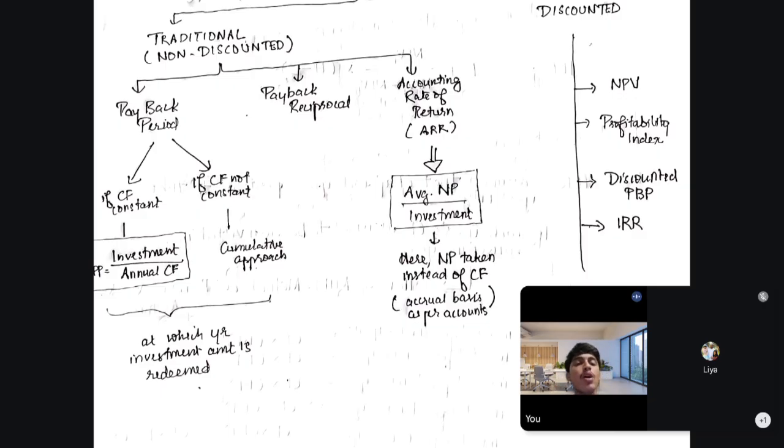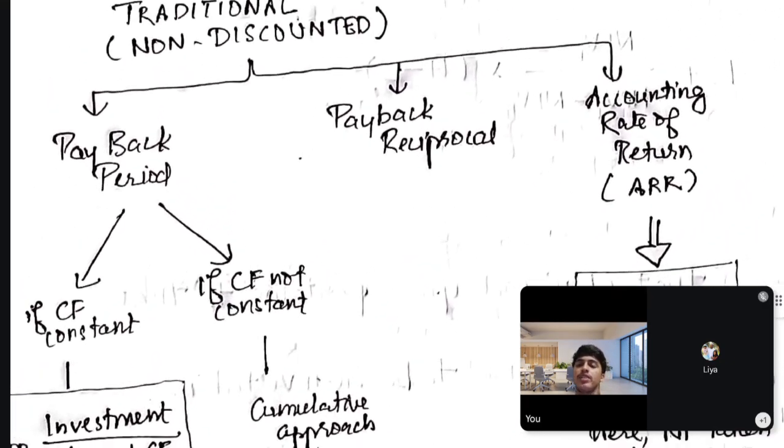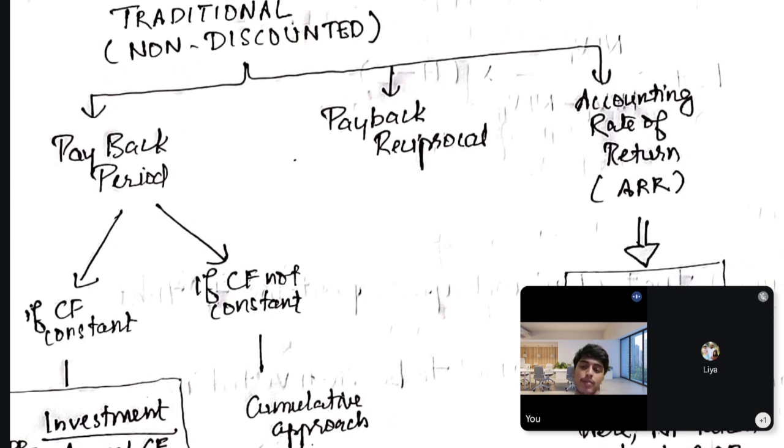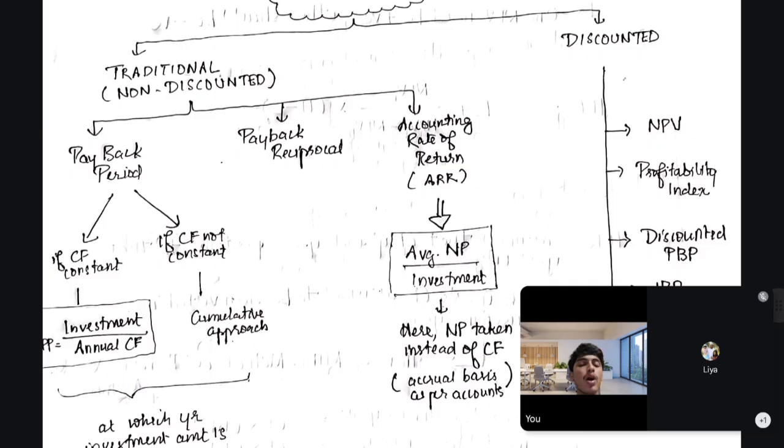So before that, we shall first discuss the discounted payback period. Then we can dive into the other topics, okay? Because discounted payback period is nothing but the payback period that we have done here. In the traditional method, we discussed the payback period, which is just a simple thing without discounting. Discounted techniques are just that, in the sense that we have to apply the time value of money concept. We have to discount the cash flows into the present value.